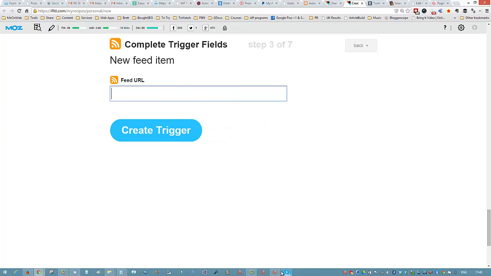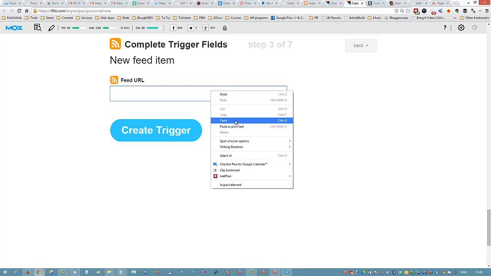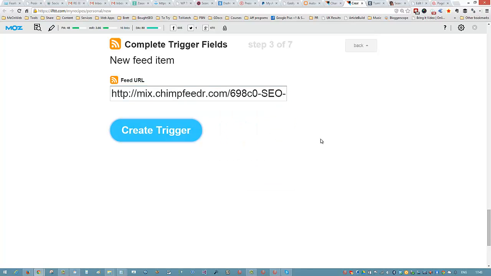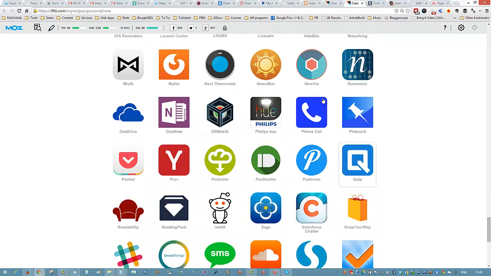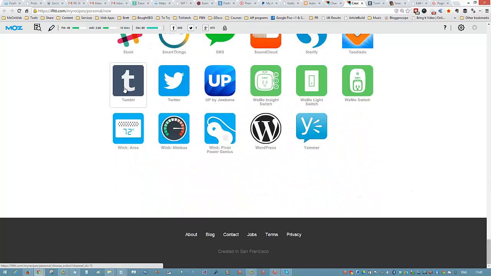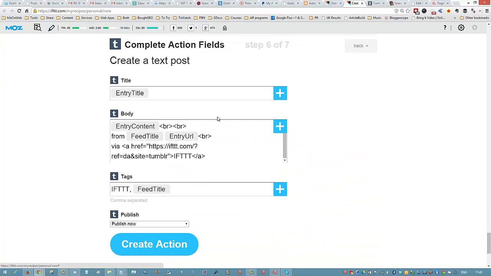Let's come back over. I'm not going to actually post it in the Chrome browser, but I'll just show you what happens next for simplicity. Create the trigger in here, then click on that. Then I can go over to Tumblr and make a post. When I go into Tumblr, I'm going to click on create a new text post. Now the software does all this for you. You don't need to be doing this.